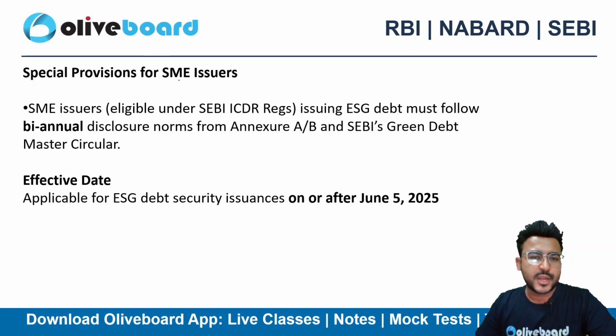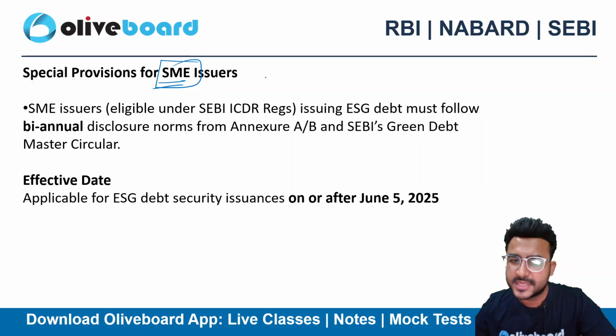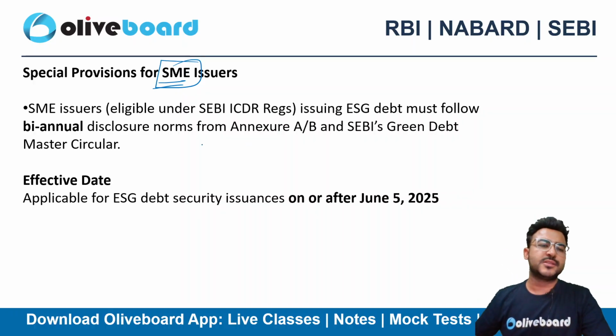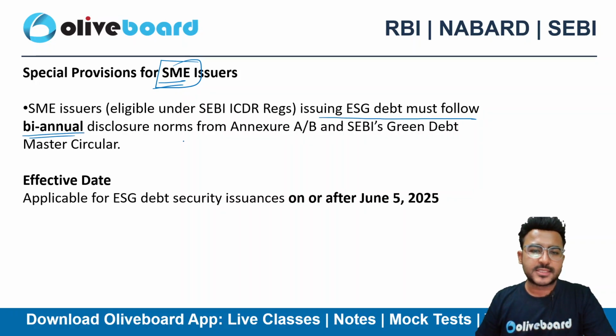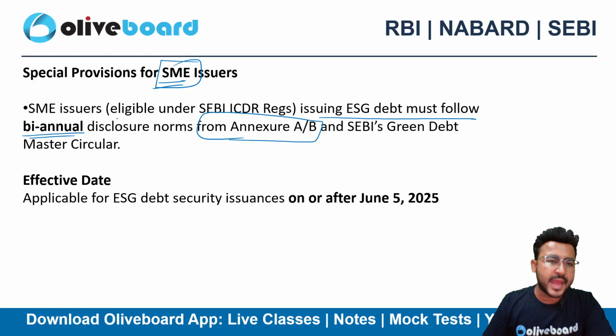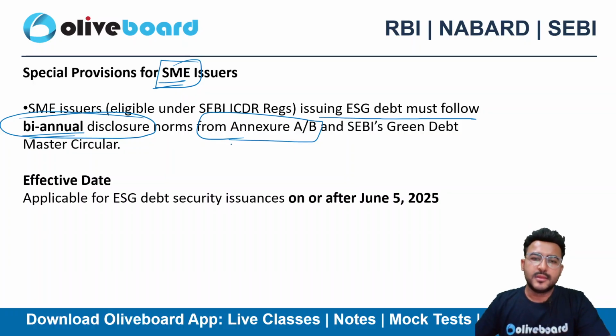Special provisions for MSME issuers. If you are an SME, a small and medium enterprise issuer, then in the case of SMEs issuing ESG debt, you must follow the biannual disclosure norms from Annexure A and B. So there are Annexures A and B. You need to follow the biannual disclosure norms, and disclose biannually the things that are stated in Annexures A and B.